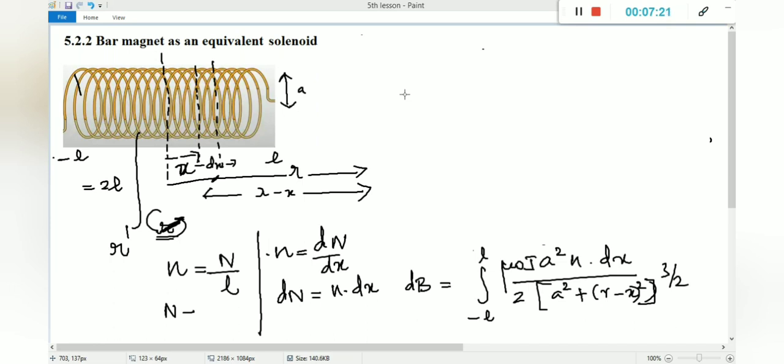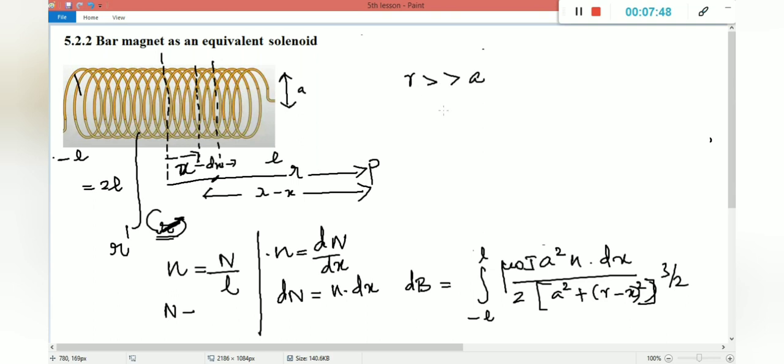So before integrating the equation, we are going to simplify the denominator value, right? From the diagram, you can see that R is much greater than A, because from the dx element, the point P is at a distance of R, right?